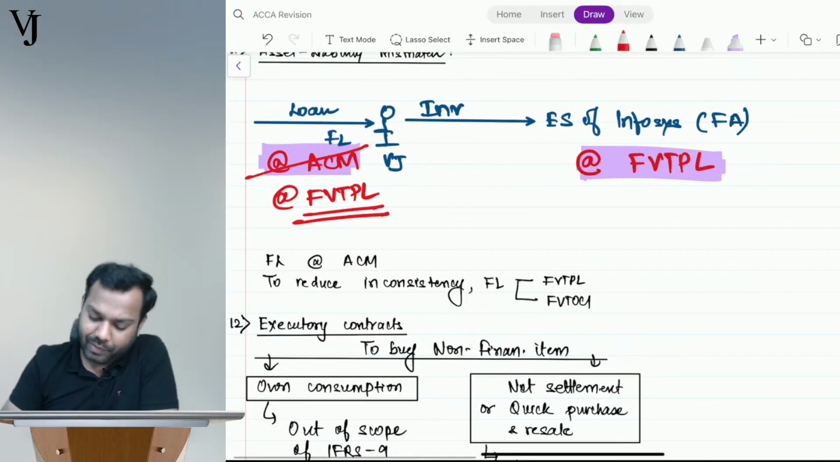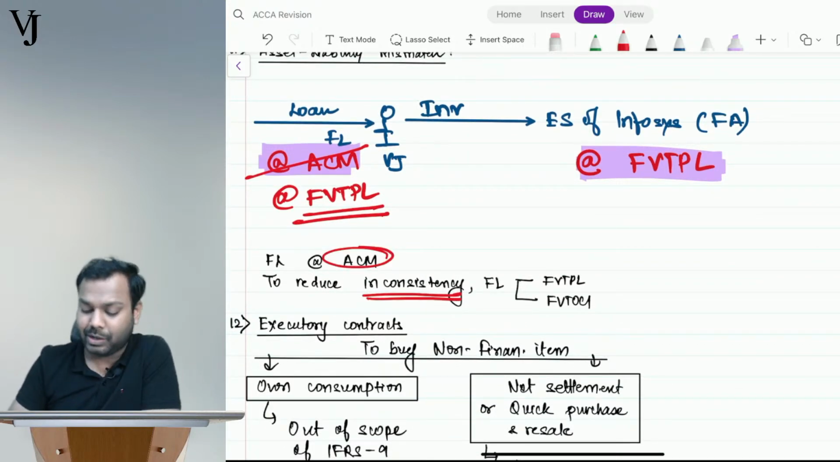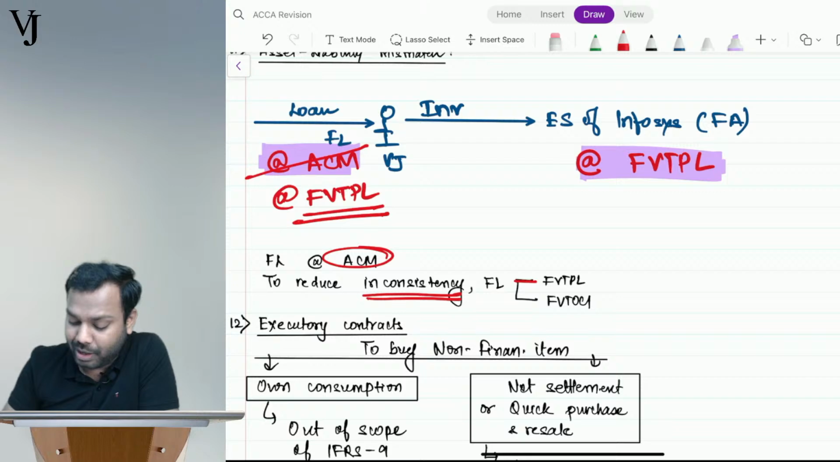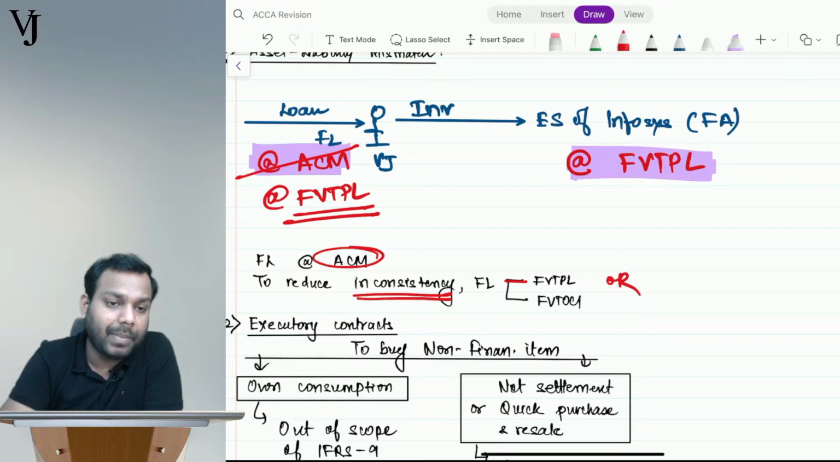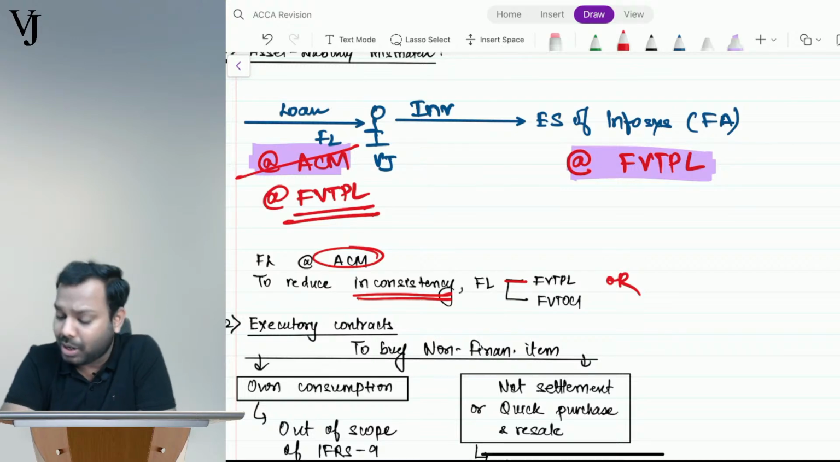Understand, a financial liability is always measured at amortised cost, but to reduce inconsistency in accounting, I can measure the financial liability at FVTPL or FVTOCI. But you will realize the benefit from the share market rate and the loan is committed to pay out. I totally agree with you, Ayush.